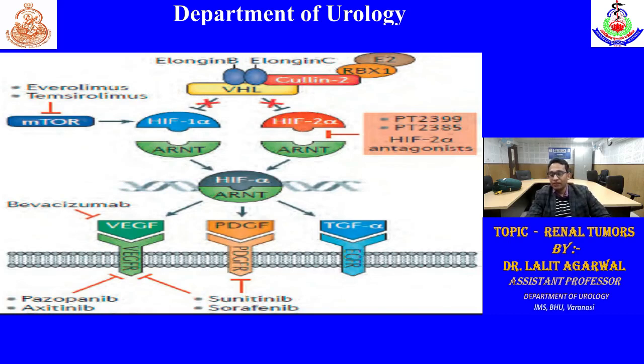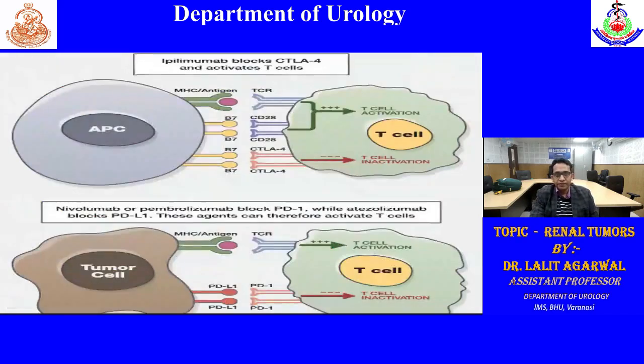Similarly, there are HIF-2 alpha antagonists. If we are suppressing VEGF, that is bevacizumab. If we are suppressing the VEGF receptor and PDGF receptor, there are multiple drugs, what we call targeted therapy: pazopanib, axitinib, cabozantinib, sunitinib, sorafenib, lenvatinib. We will go into detail later.